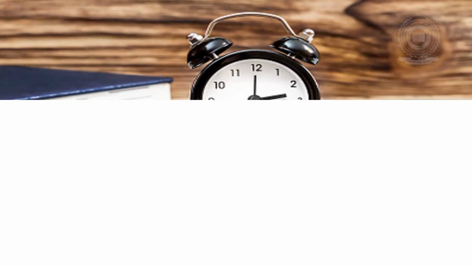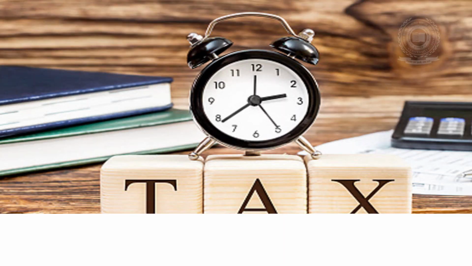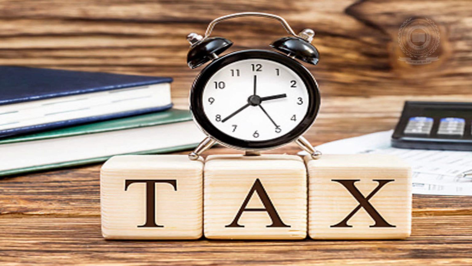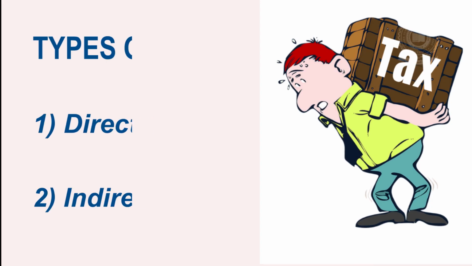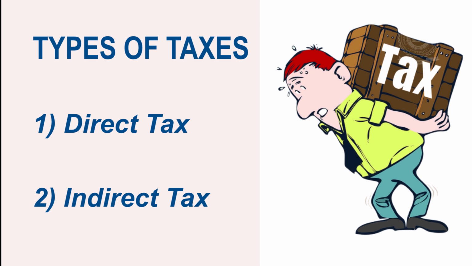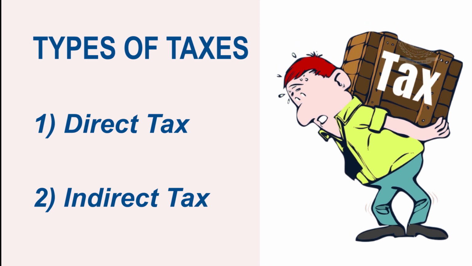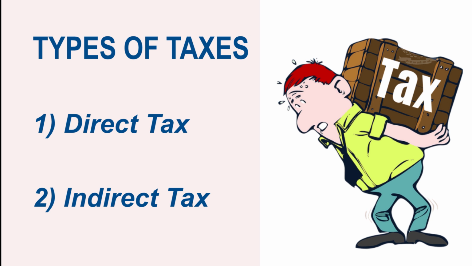Today, we will be learning about direct and indirect taxes and the difference between the two. So the first question that arises is, why do we pay taxes? Taxes are levied in almost every country of the world, primarily to raise revenue for government expenditures, although they serve other purposes as well. There are two types of taxes, direct tax and indirect tax. Let us now understand the concept of these two taxes with the help of an example.